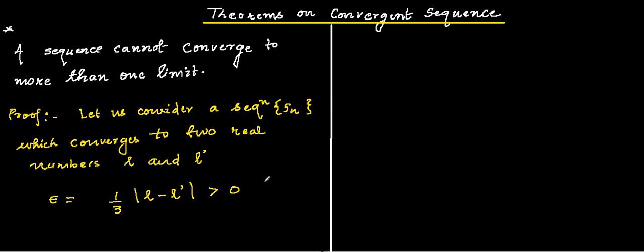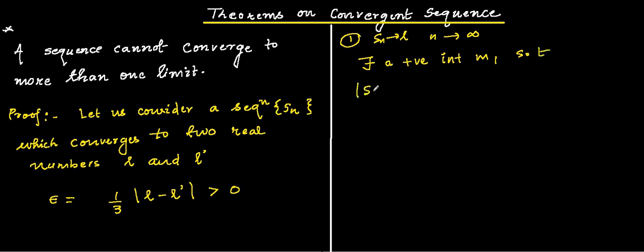So according to the definition, if Sn converges to L when n tends to infinity, it means that there exists a positive integer m1 such that mod of Sn minus L is less than epsilon for all n greater or equal to m1.